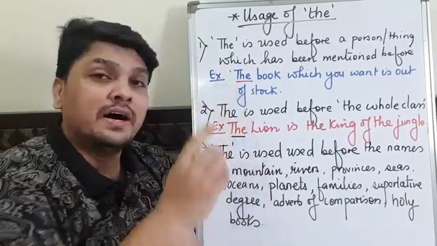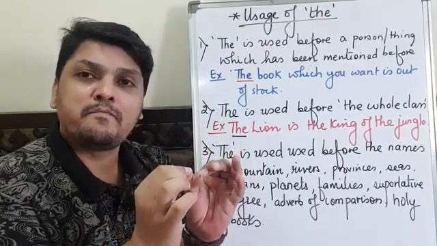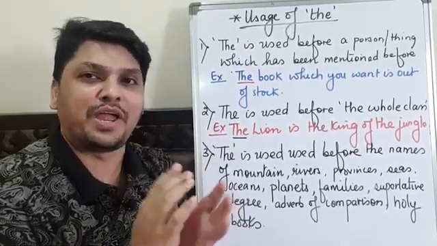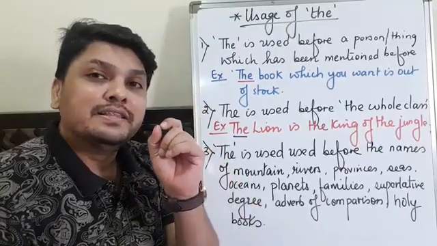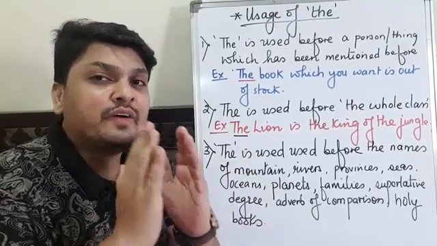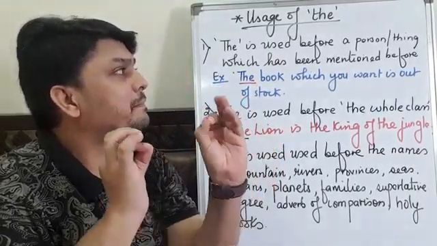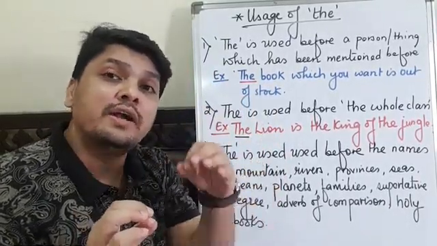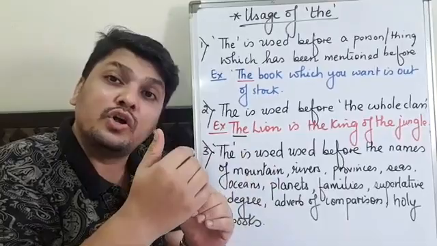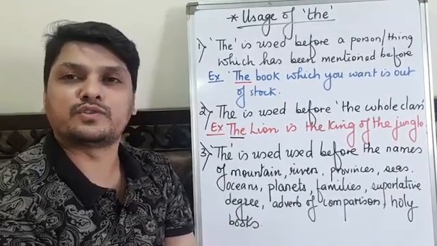As I told you, the is a definite article and it is used before a specific thing. So even the bookseller and the buyer, they both knew which book they are talking about. That is why here the bookseller said the book which you want is out of stock. So the first feature of the usage of the is used before a person or thing which has already been mentioned before.